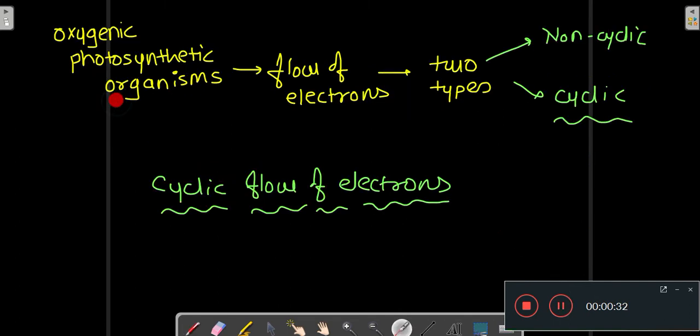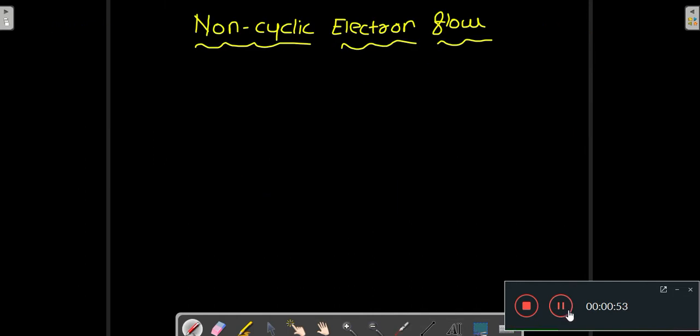In oxygenic photosynthetic organisms, the flow of electrons is of two types: non-cyclic flow of electrons and cyclic flow of electrons. In this video we are going to read about the non-cyclic flow of electrons. So let's read about non-cyclic electron flow.